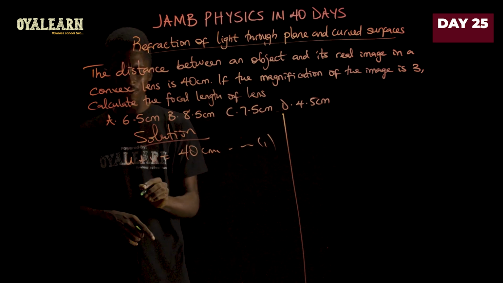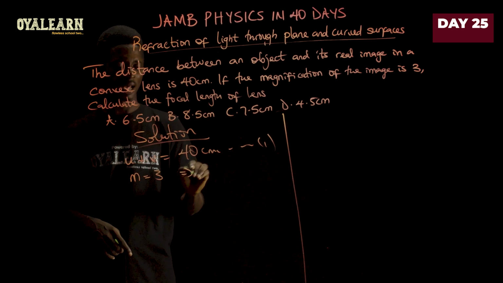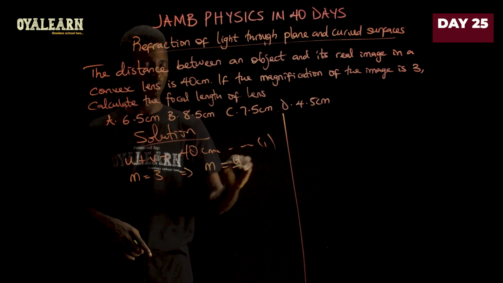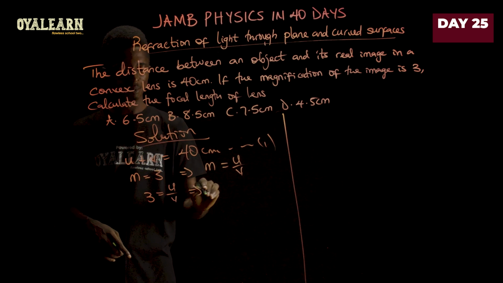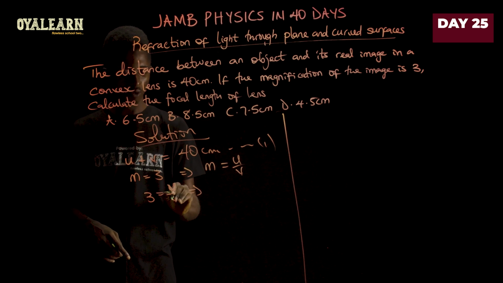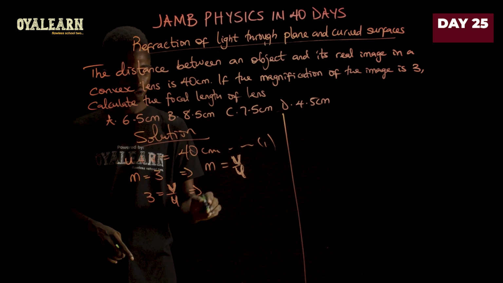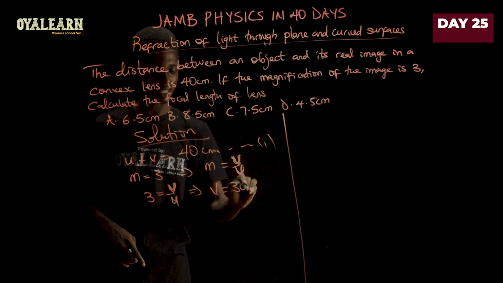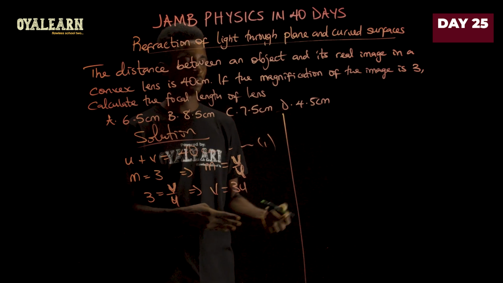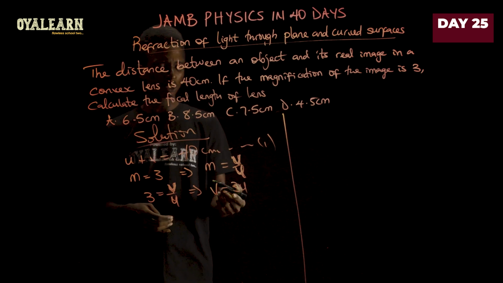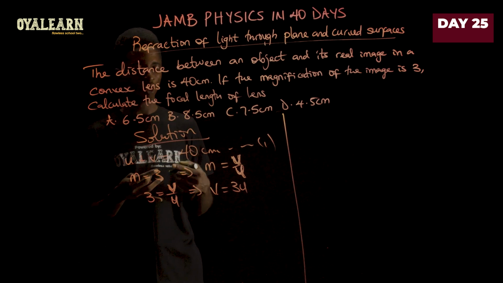Then we are told the magnification m equals 3. And what this implies, if we apply m equals v over u, we can then say 3 equals v over u. Sorry, I said u over v earlier; let me correct that. V over u. Okay, so what this means is that v is thrice of u, where v is image distance and u is object distance. So we can use this to get the value of v just as much as we can use it to get the value of u.